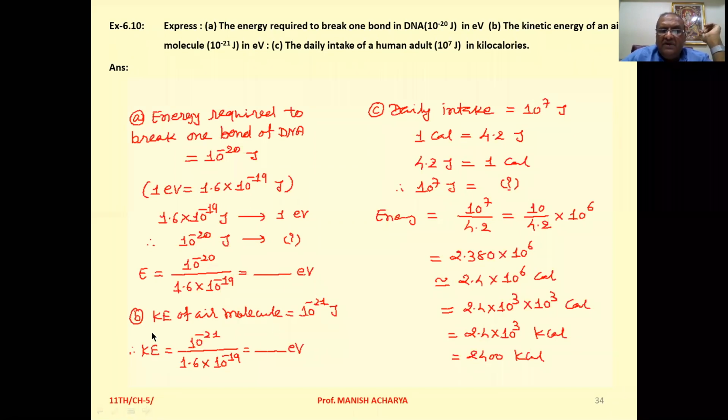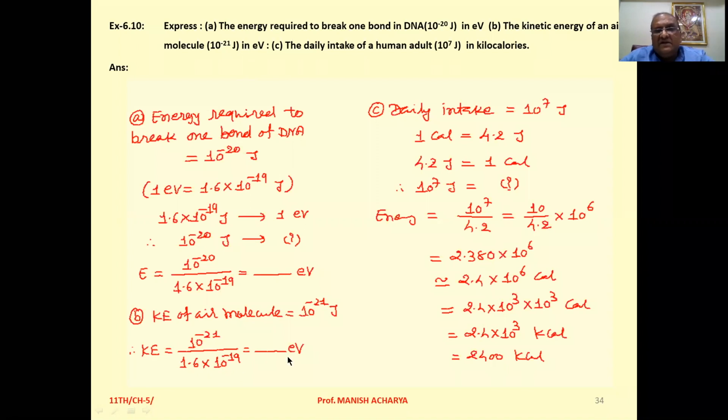Now question B, the kinetic energy of air molecules, which is 10 raised to minus 21 joule. Now if we want to convert it into electron volt, then again divide it by 1.6 into 10 raised to minus 19, then solve it.